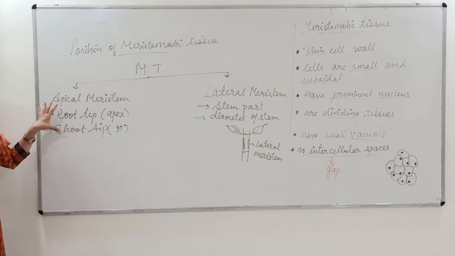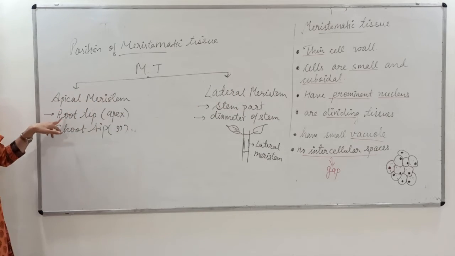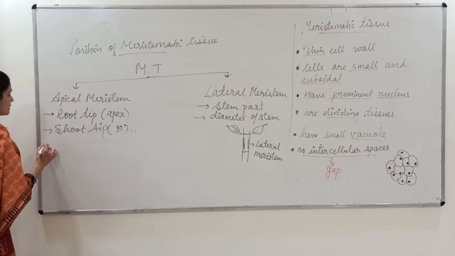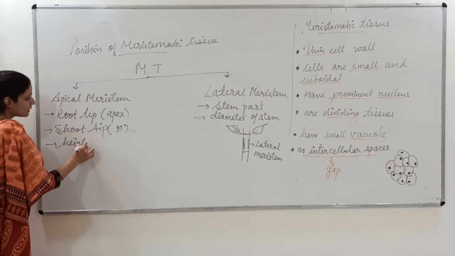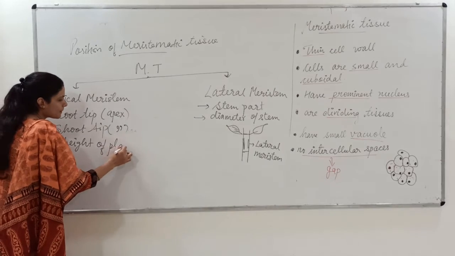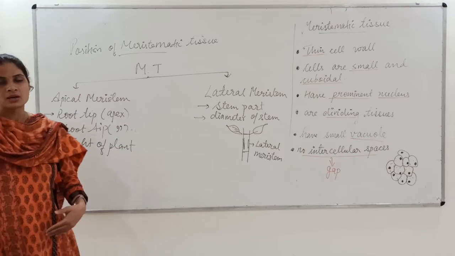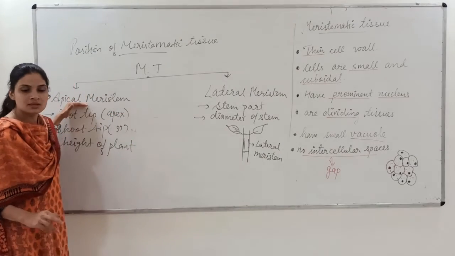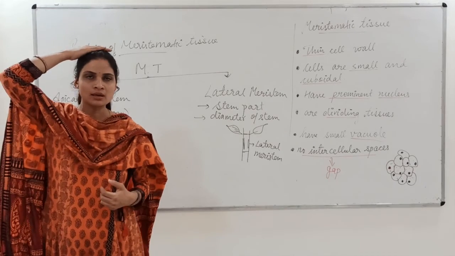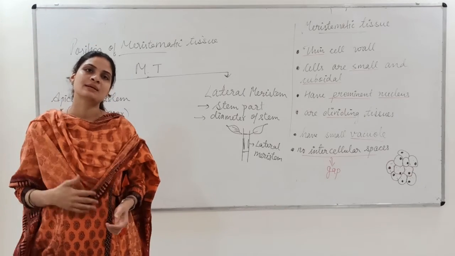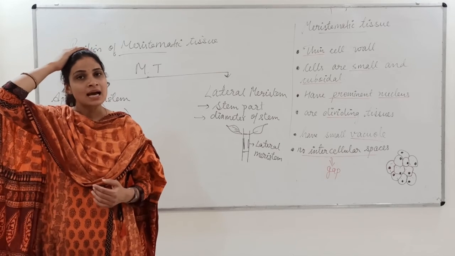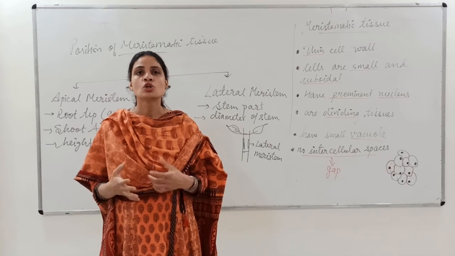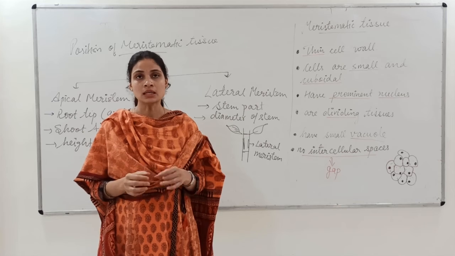Similarly, if you find the apical meristem in the root tip or the shoot tip, it will help in increasing the height of the plant. Suppose my whole body is the plant, so you will find the apical meristem on the tip, the shoot tip, and my bottom part, my foot, will be the root tip.